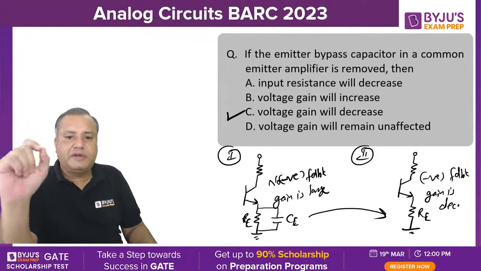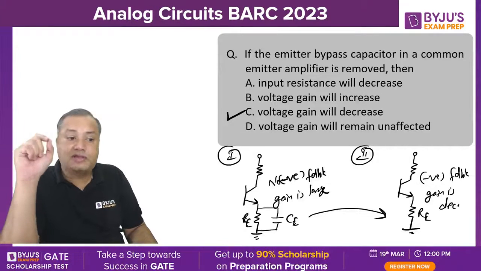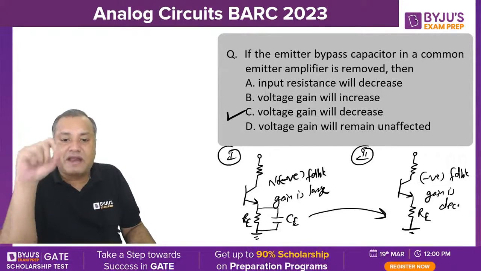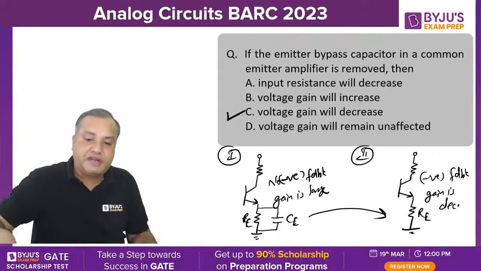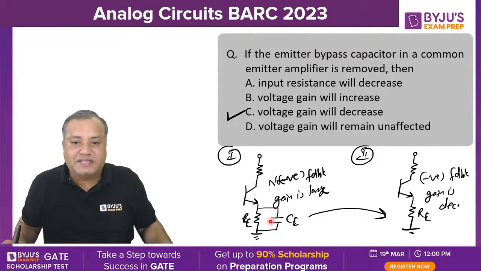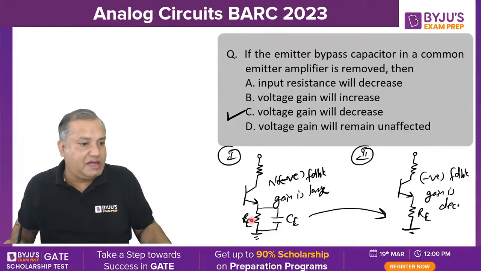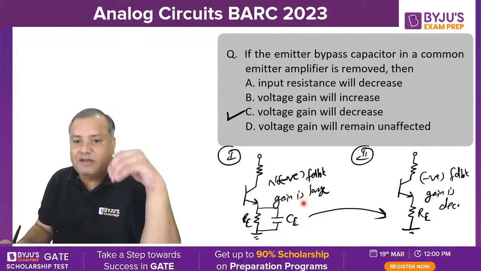The role of this emitter resistance is to provide negative feedback. But that negative feedback will be acting only when this Re is present in the circuit during AC operation. In the first circuit, the capacitor will be shorted and will bypass Re, so negative feedback will be eliminated and gain will be large.